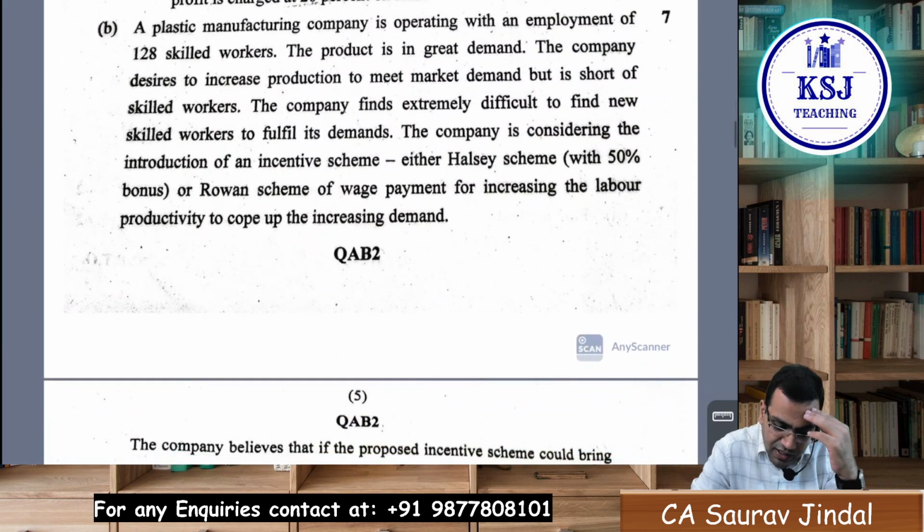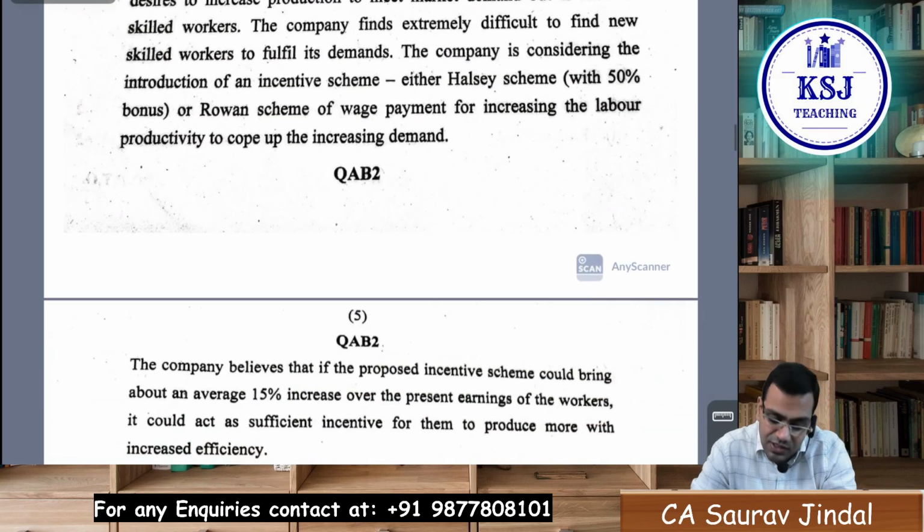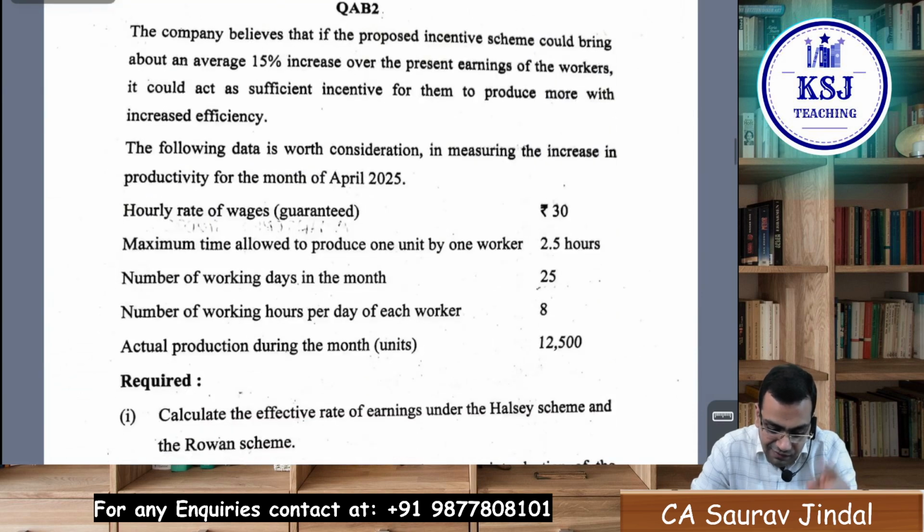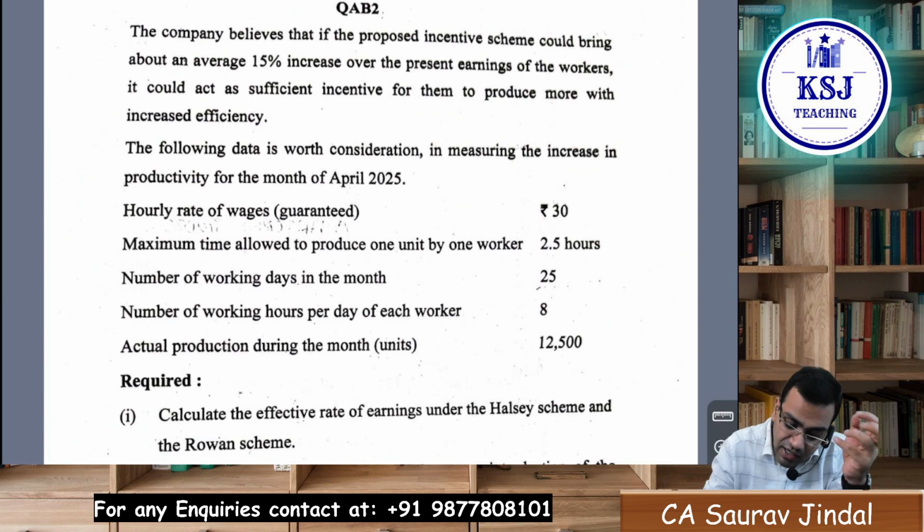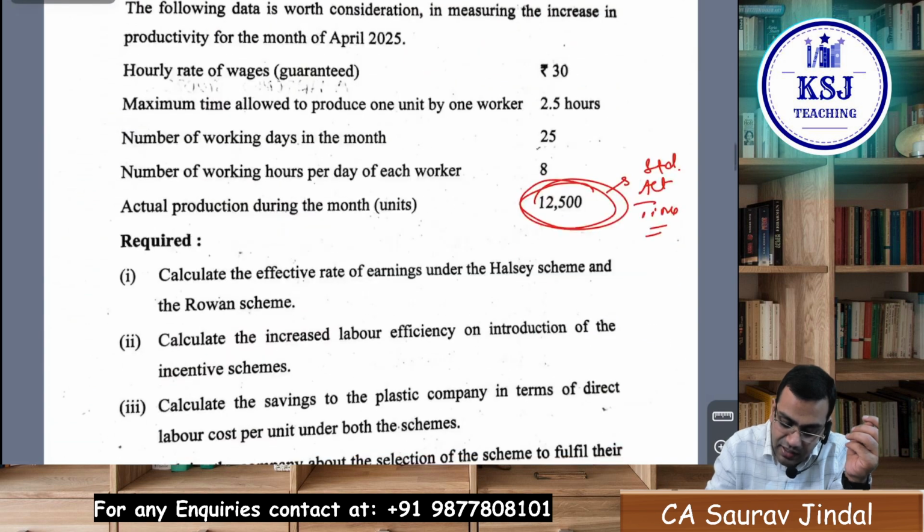Right. Operating with the employment of 128 skilled workers. The product is in great demand. Halsey scheme, Rowan scheme, sir. Covered in my regular batch. I have covered all these things. Number of working days. Maximum time allowed to produce 1 unit. Hourly rate. Actual production. For this actual production, what is the standard time? What is the actual time? What is the time saved? Accordingly, you have to calculate the effective rate of earnings under the Halsey and Rowan scheme.